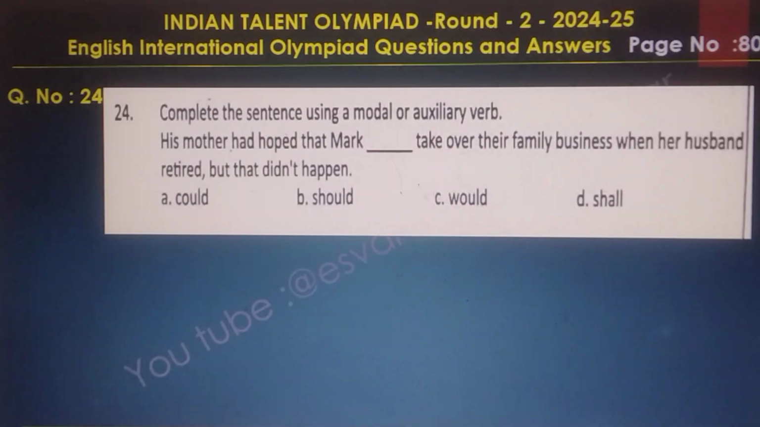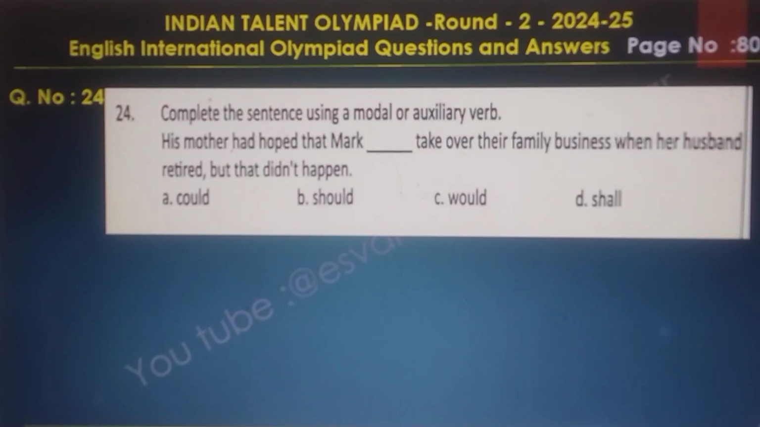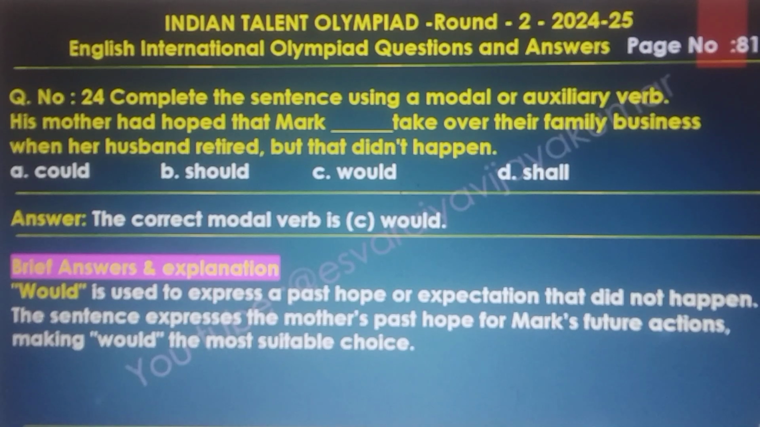Question number 24. Complete the sentence using a modal or auxiliary verb. His mother had hoped that Mark dash taken over their family business. The correct modal verb is would. Brief explanation: would is used to express a past hope or expectation that did not happen. The sentence expresses the mother's past hope for Mark's future actions, making would the most suitable choice.